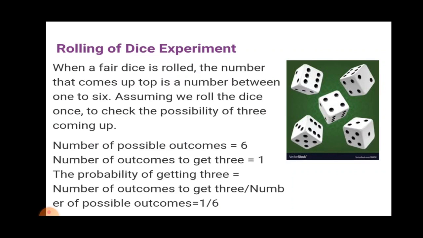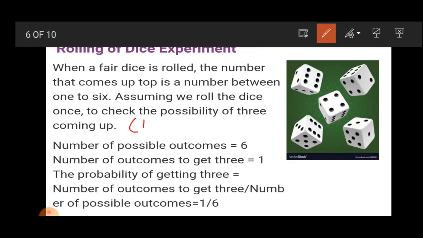Now, rolling of dice experiment. When a fair dice is rolled, the number that comes up top is a number between 1 and 6. If we roll a dice, we can get either 1, 2, 3, 4, 5 or 6. So this is the sample space, or we can say total possible outcomes. The number of possible outcomes is 6.